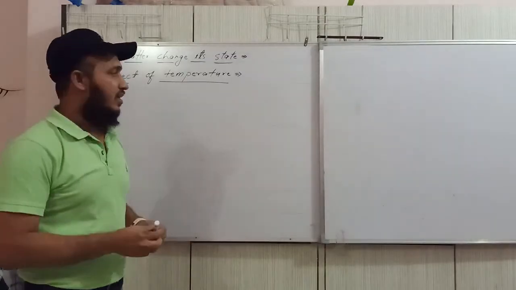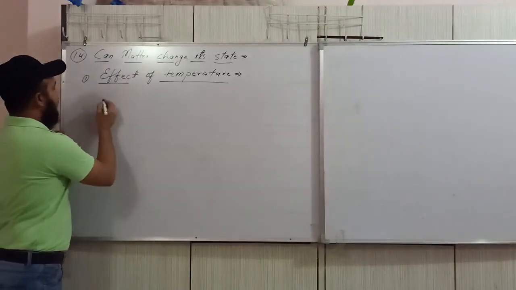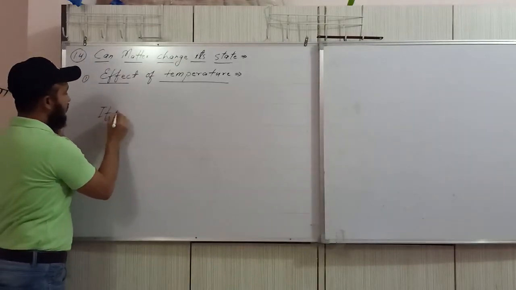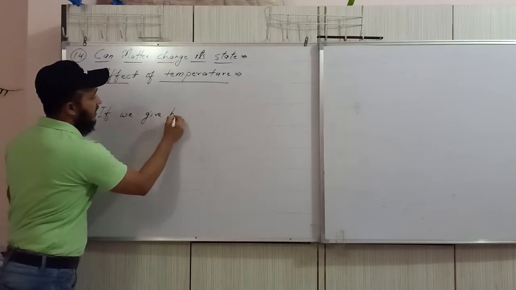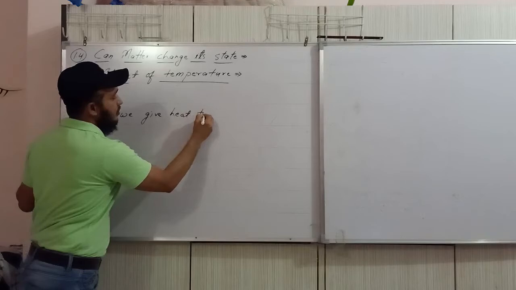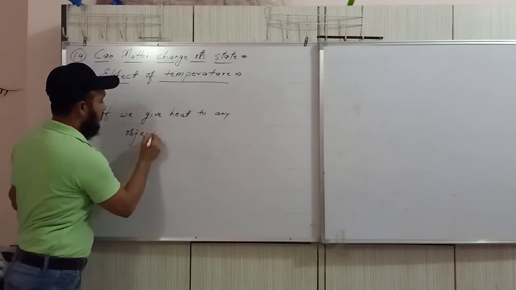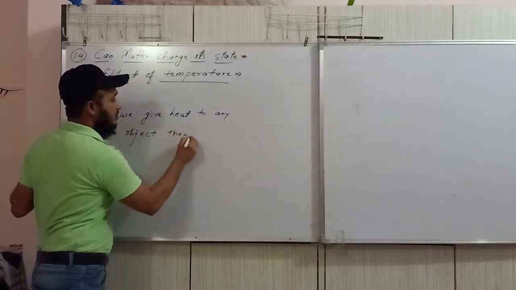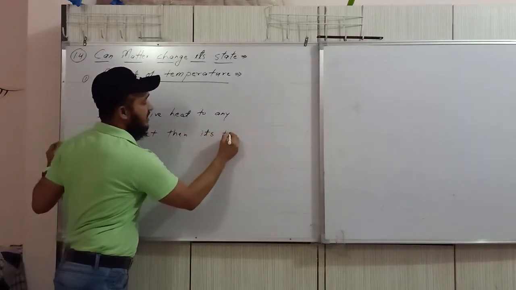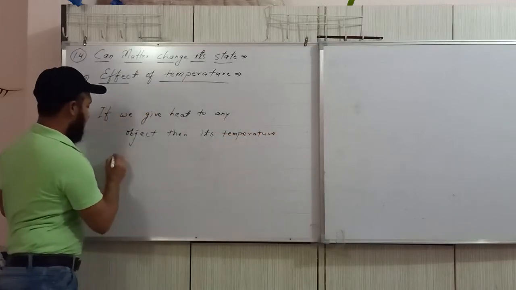Please listen to one thing very carefully. One or two terms I must tell you first: if we give heat to any object, then its temperature increases.